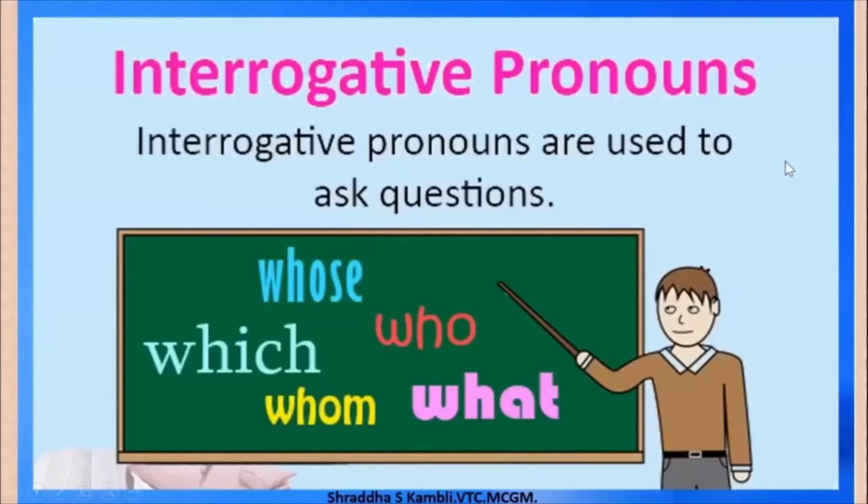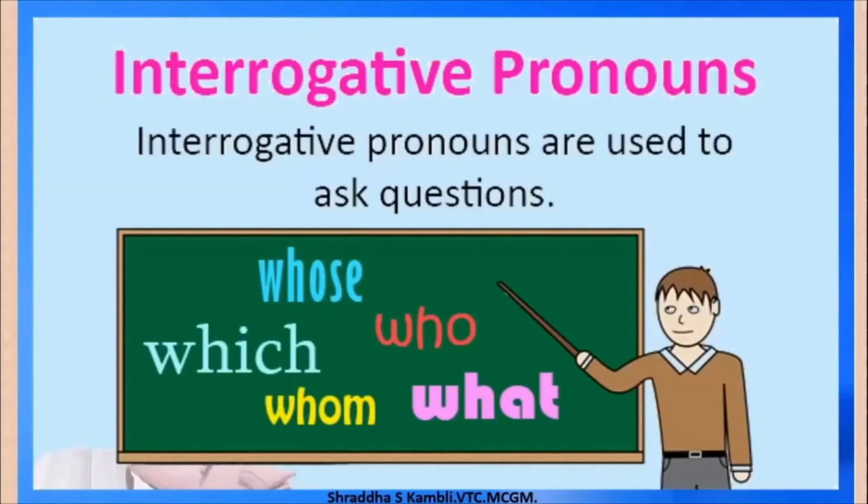Now we have learned about relative pronouns, and while teaching relative pronouns I've kept telling you about interrogative pronouns. So I guess it is easier now for you to understand. Interrogative pronouns is a very simple concept. So interrogative pronouns are what? They are just used to ask questions.